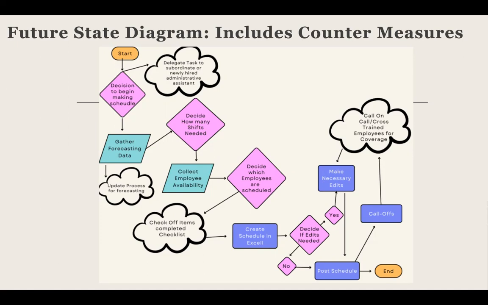and then we're going to go ahead and check off all the things on the list to make sure that we have double checked everything. We're going to then create the schedule, decide if edits need to be made. If yes, we're going to make the edits, and then we're going to post the schedule. If not, we're going to post it. When we receive call offs, we're going to call our on-call employees and then make the edits again, and then post the schedule from there.